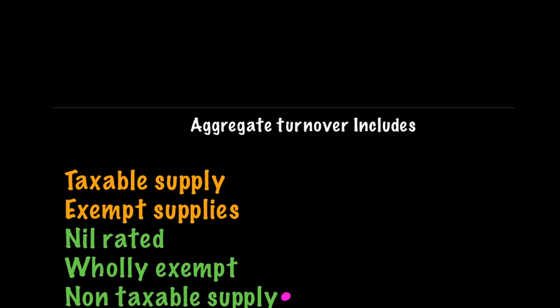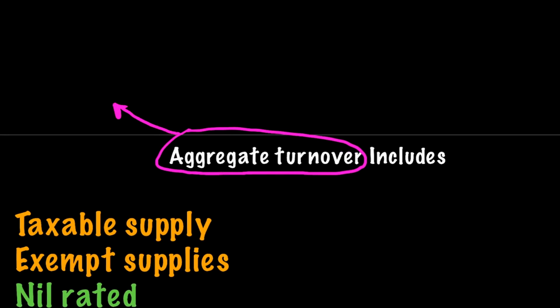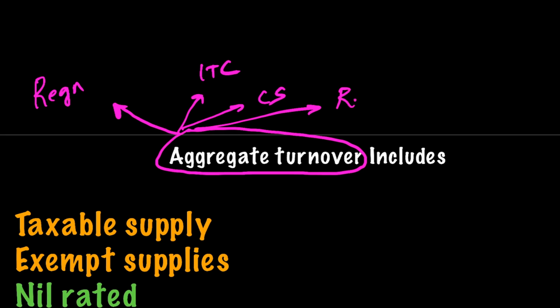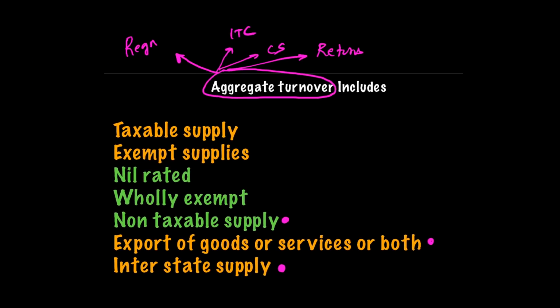First of all, keep your concepts very clear about this definition of aggregate turnover. Friends, this definition of aggregate turnover is not meant, I repeat, is not meant only for composition scheme. Friends, this is a common definition which the government is using for registration purposes, for ITC related purposes, for composition scheme purposes, for returns, for refunds, etc. So the very first thing which you have to understand to bring clarity is that this definition is not meant only to be used in composition scheme.